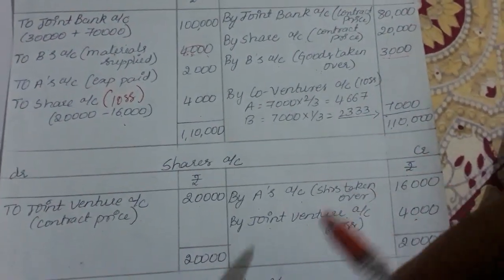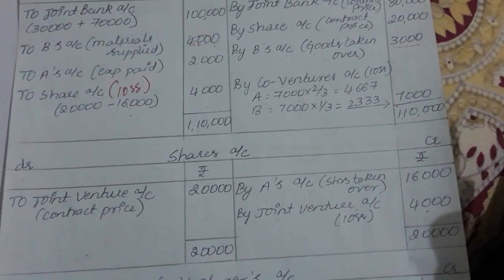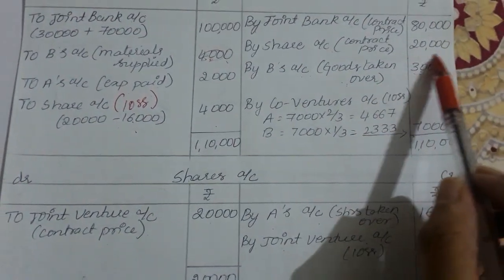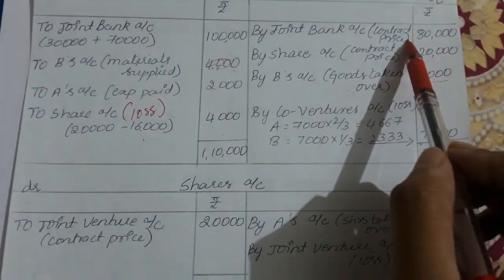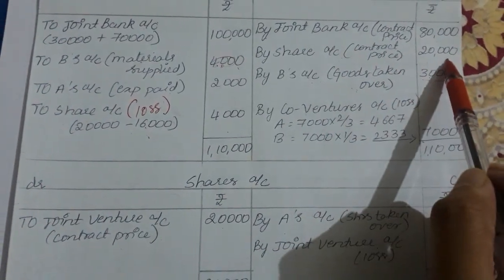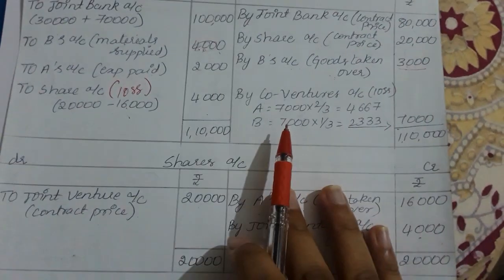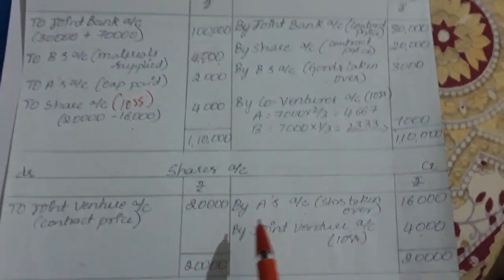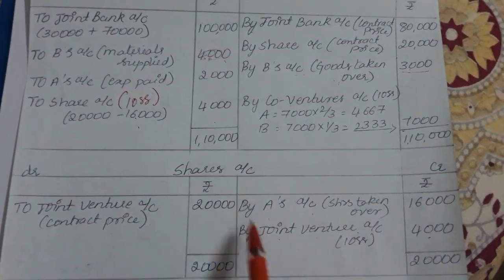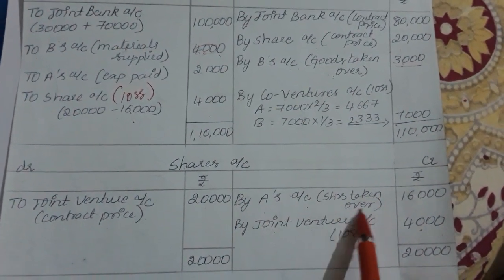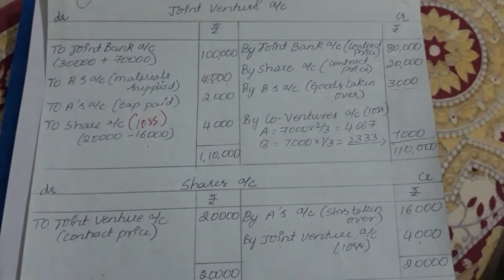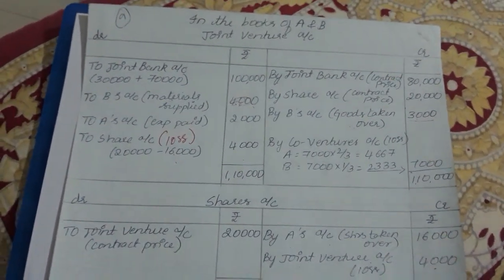Here the co-venturer is not paying any kind of money. He is taking the income itself. 20,000 was the income for the company. In the contract price, they had given 80,000 in cash and 20,000 in shares; that was the income of the company. He is taking the shares itself. So that should be credited in the shares account by A's account, shares taken over 16,000. So this got tallied. If we debit on one side, we must credit on the other, right?